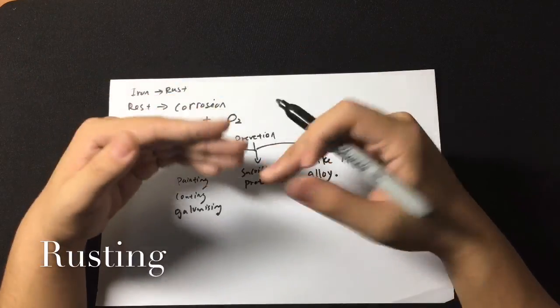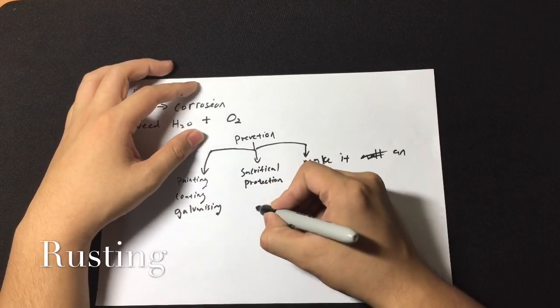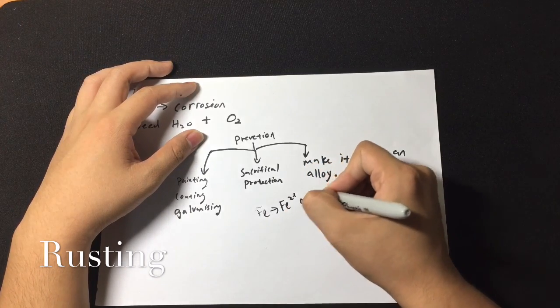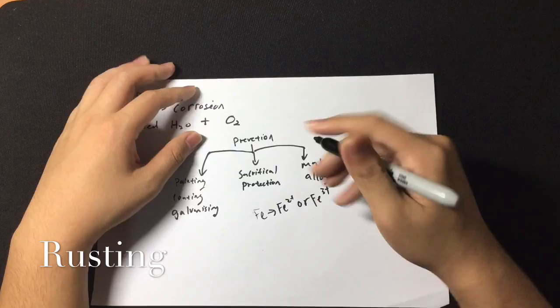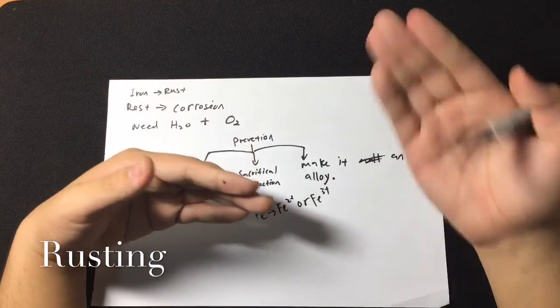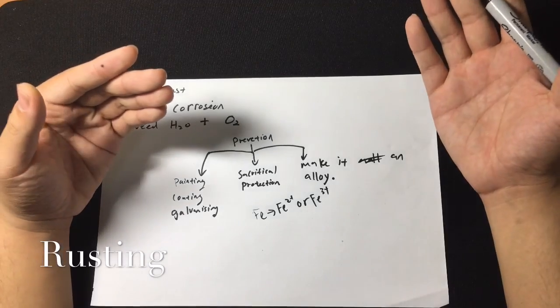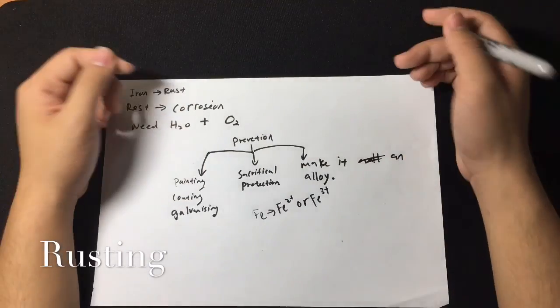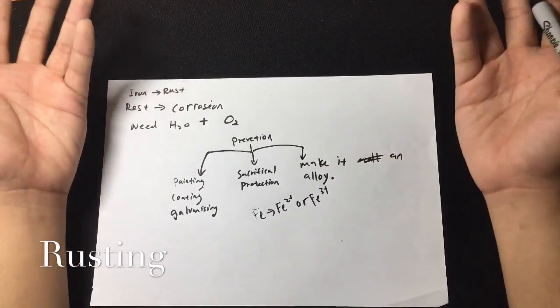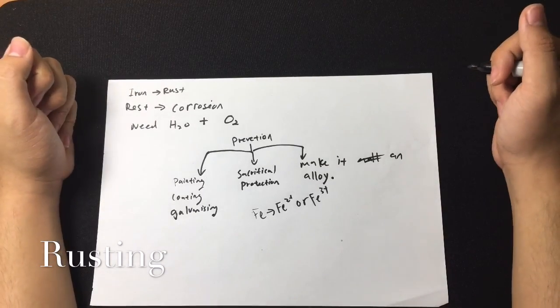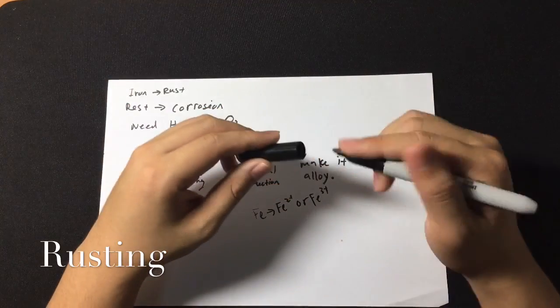Basically, rusting is just changing iron to Fe2+ or Fe3+. So we are talking about which one has a higher tendency of losing electrons. The more reactive metal has that tendency. So as a result, it is consumed instead of the less reactive metal. Or the last way, you can make it an alloy, like for example in the example of stainless steel.